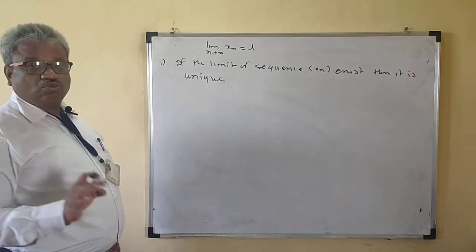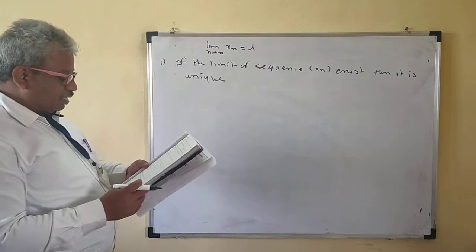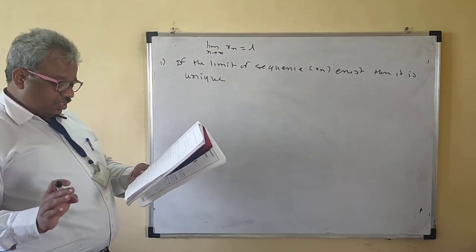So if a sequence has two limit points, then we say that the limit does not exist. That means the limit of a sequence is unique if it exists.